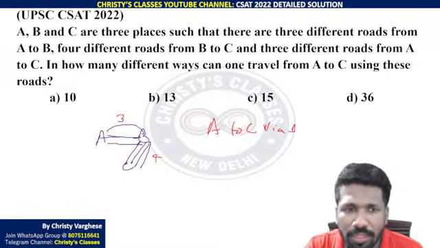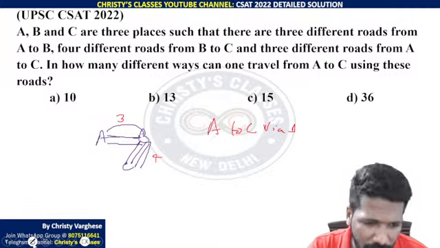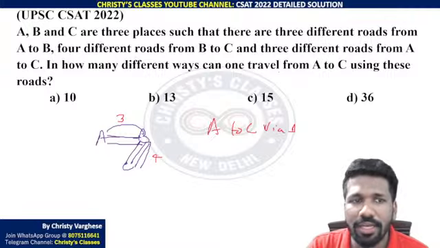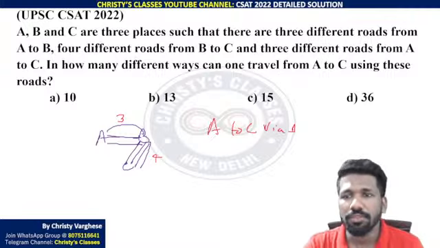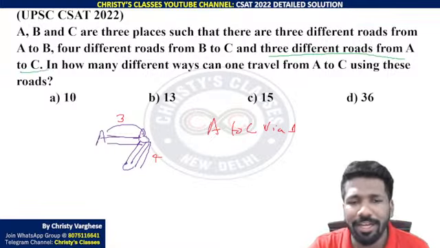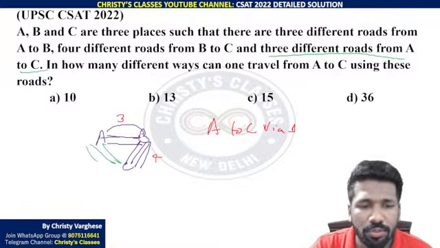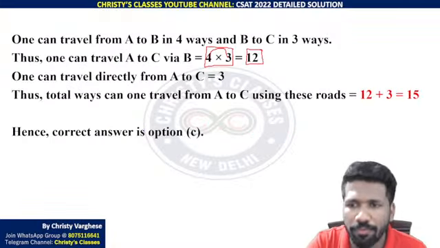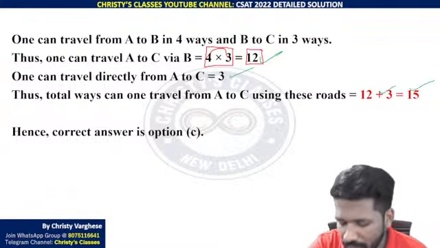But there is one more thing mentioned in the question. A to C you can directly go also. Where is it written? The question says that there are 3 different roads from A to C directly, like this, 1, 2, 3. Those 3 roads also are possible ways to go from A to C. So 12 ways here, 3 ways here, 12 plus 3, 15 ways in total.